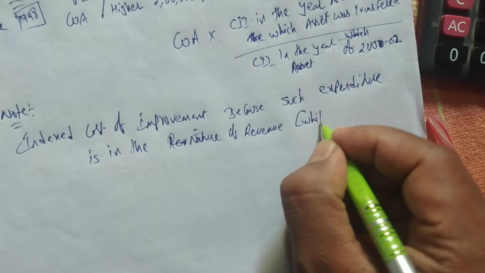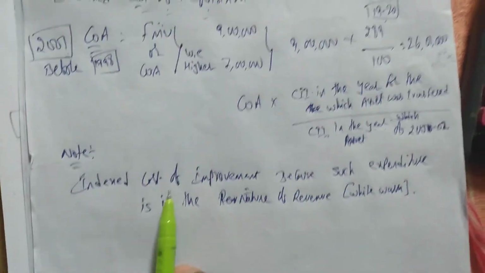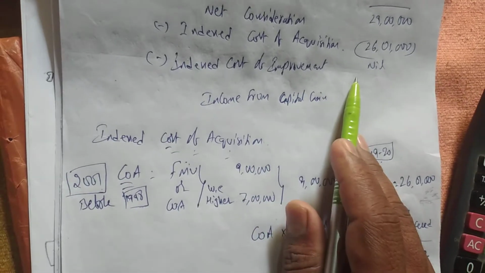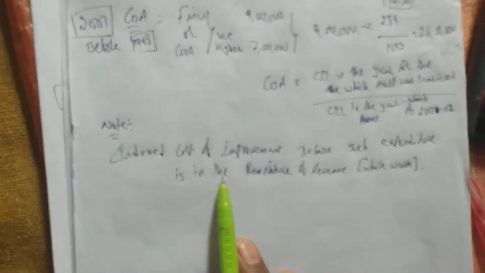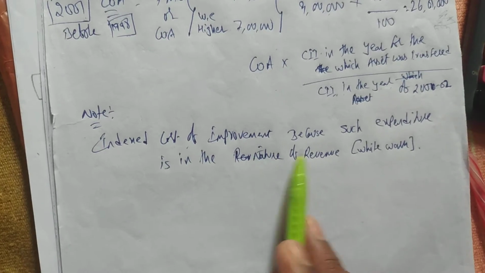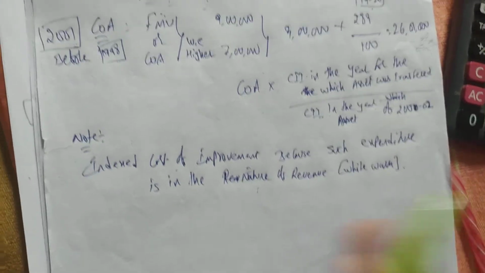We are considering it as whitewash, so revenue expenditure we should not consider. I have written the note why we are taking the index cost of improvement as nil: the 20,000 rupees which is incurred is considered as revenue expenditure. That's why we should take nil.